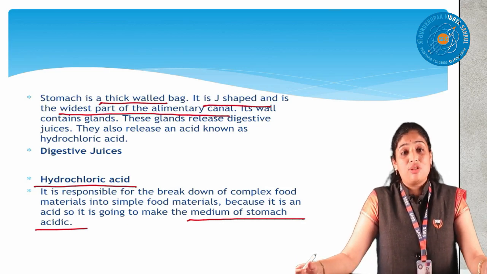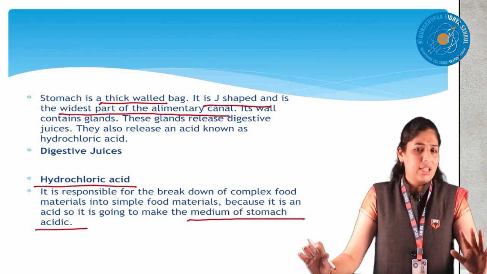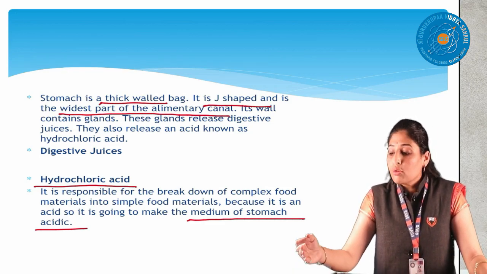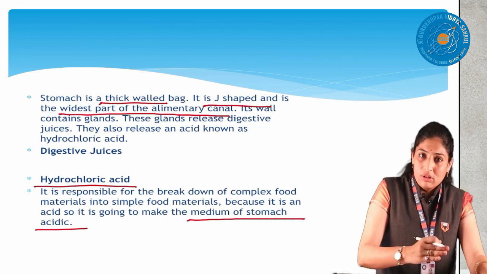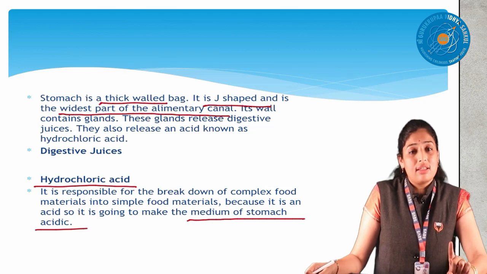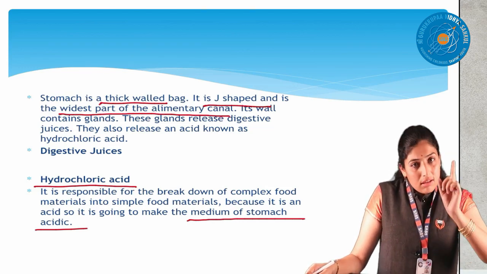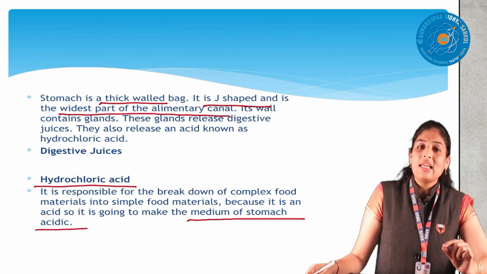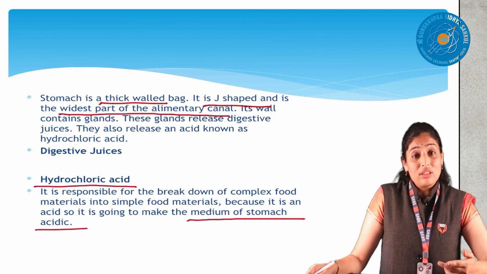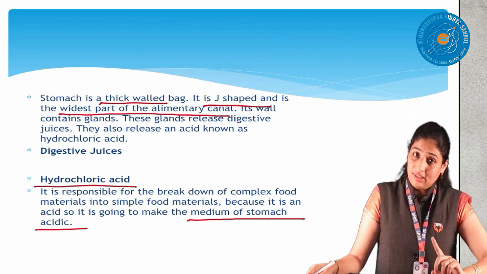Why should the stomach medium be acidic? Because this digestive gland will produce digestive juice, it's correct. But the digestive juices should be active. They have to react with the food and the food should get digested, which means they should be active because of the presence of HCl only. When the stomach medium is acidic, only then are these juices active and do they react with the food. It means what? Finally, HCl is indirectly helping the digestion.